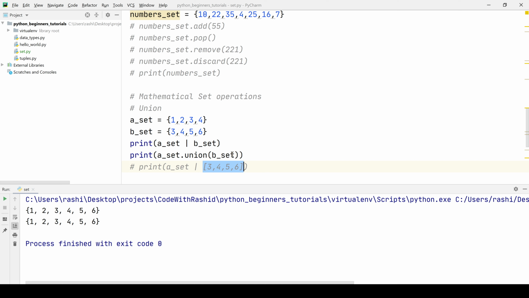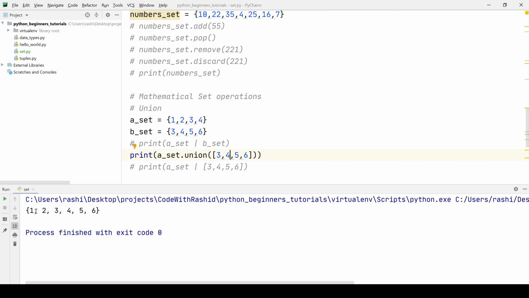But the advantage of using the union function is that we can also pass other iterables to perform the set operation. So if I want to perform a set operation between A set and a list, how will I achieve this? I will simply put it inside the union function. If I run the program again, we have got the union of these two. So what's happening here? It takes the set A, first converts this list into a set, and then performs the operation between the set A and the newly converted set. Then we have the union operation here.